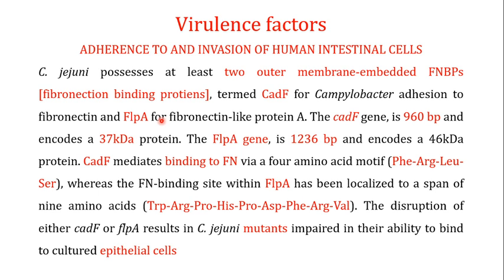Another important outer membrane protein is FlpA, which stands for fibronectin-like protein A. Both of these proteins are present on the outer membrane of Campylobacter jejuni, and they have the ability to bind to fibronectin. This is not fibronectin, this is fibronectin. You should exclude this O. So both CadF and FlpA have the ability to bind to the fibronectin protein.